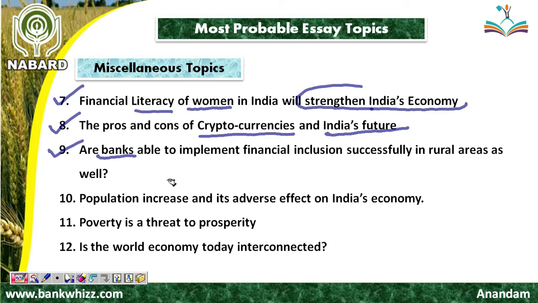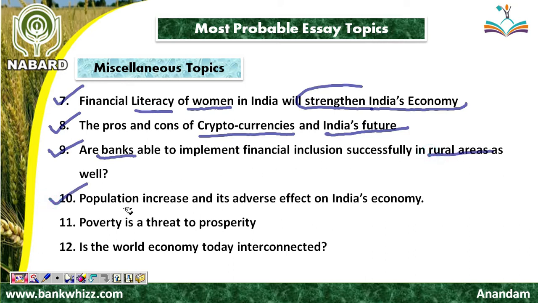And in rural areas as well, only because of the banks, people are now getting financially literate and connected with the financial chain of the country. So banks are really able to implement financial inclusion in the country, even in rural areas.